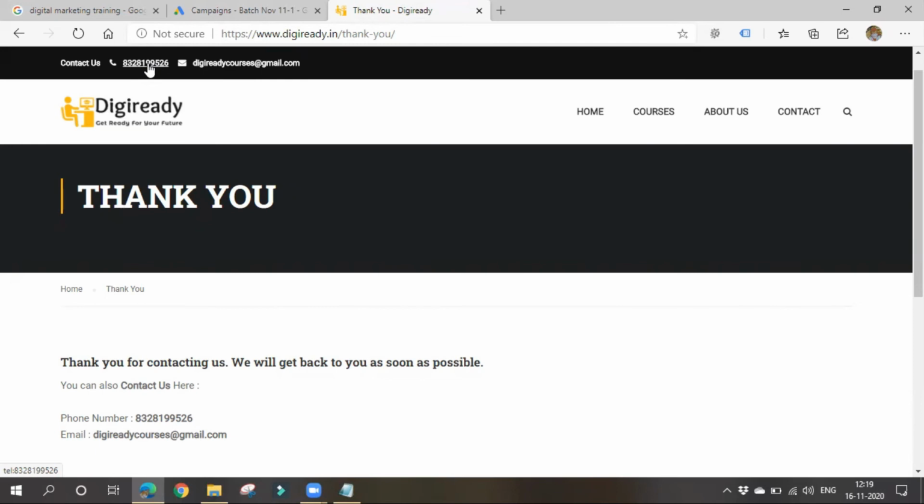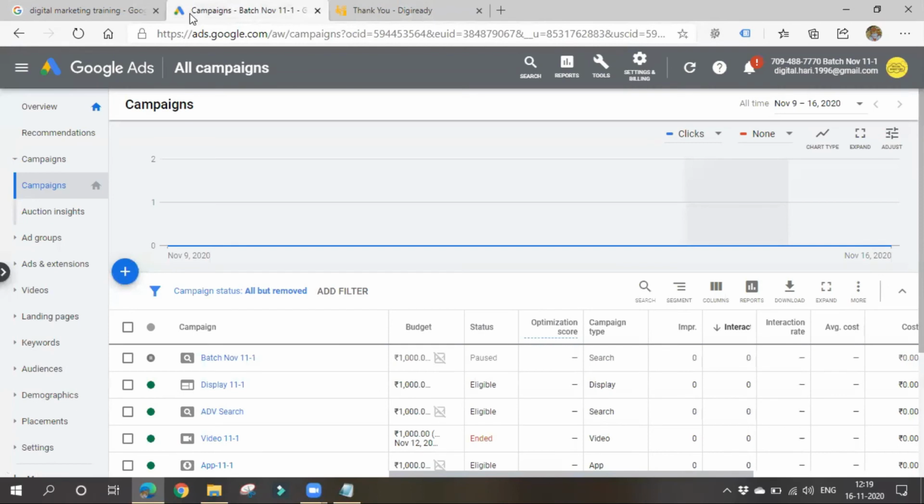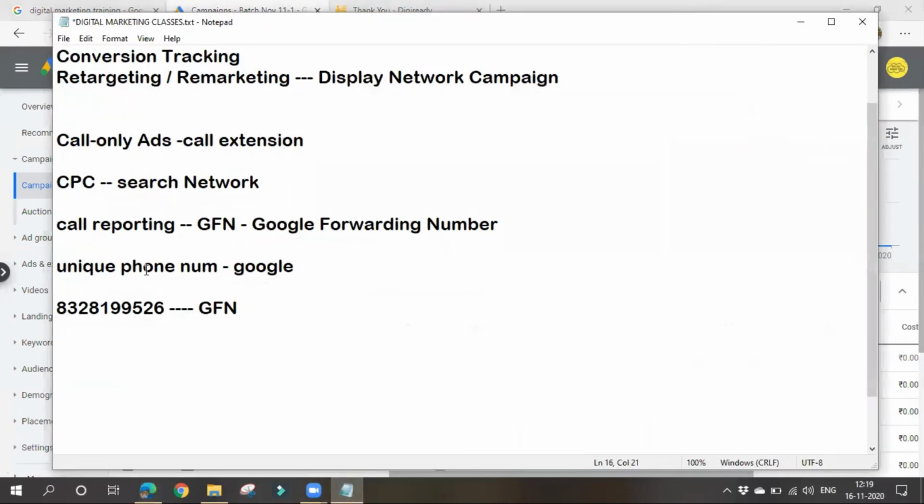Okay, but the customers will not be shown with your original number. That's it. In this way, we can track how many calls you are getting from ads, or how many calls you are getting from your website other than personal calls. Like this, we can track, and we can differentiate how many calls we are getting to your business.